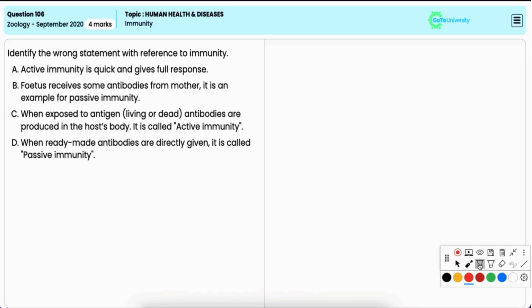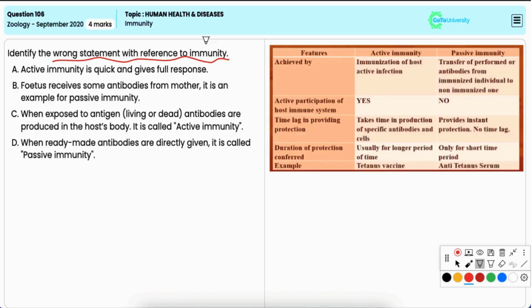In this question, you have to identify the wrong statement with reference to immunity. Option A, active immunity is quick and gives full response. Now, it is a wrong statement because active immunity is not quick.